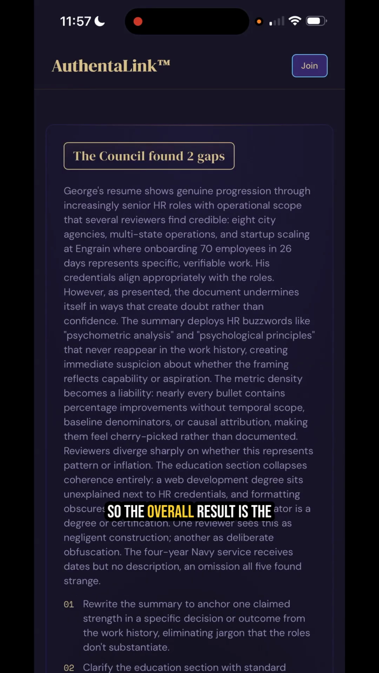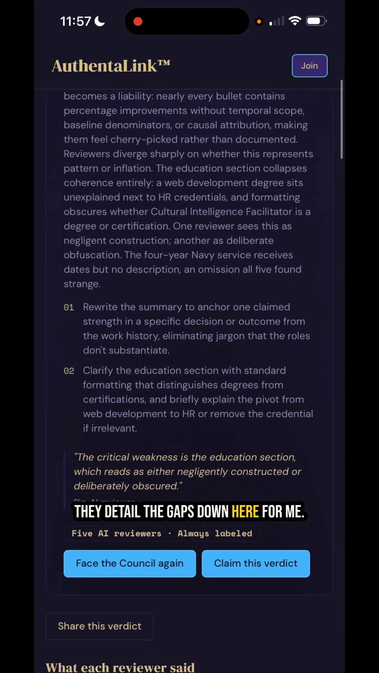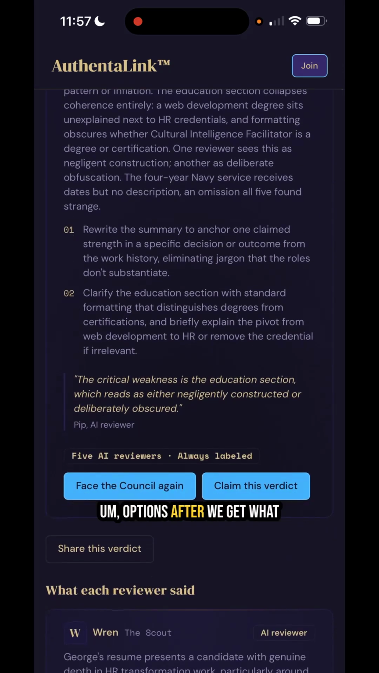So the overall result is the council found 2 gaps. They detail the gaps down here for me. Options after we get the feedback from the council: we can face them again, which you'd go through the process again. You could claim this verdict, and then it can turn into a chronicle, which is another feature of ours to help build a history of work for yourself.